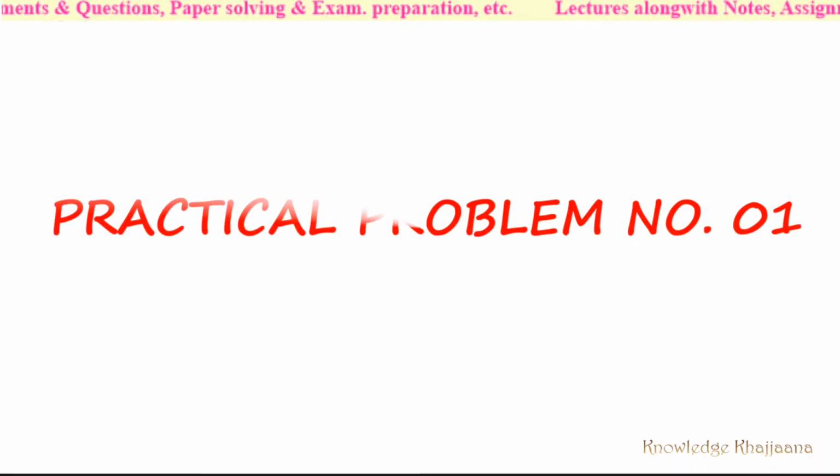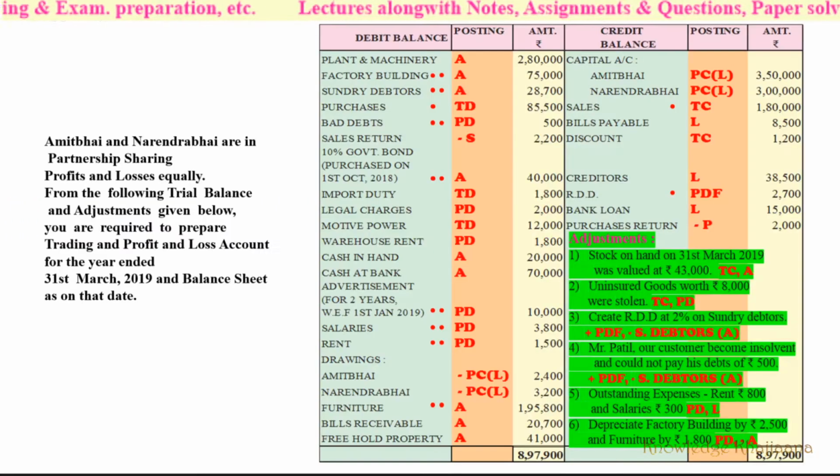Now let's move to our practical problem number 1. See, this is our practical problem number 1. Let's read with me. Amit Bhai and Narendra Bhai are in partnership sharing profits and losses equally. Okay, no problem, very easy. From the following trial balance and adjustments given below, you are required to prepare trading and profit and loss account for the year ended 31st March 2019 and balance sheet as on that date. Okay, now I have already done marking for you. So just copy it or say with me.